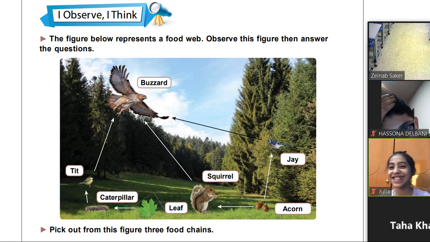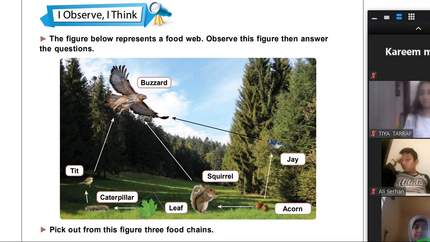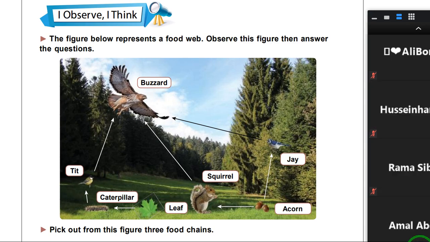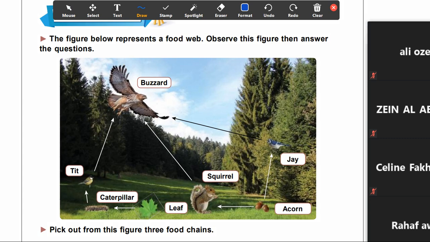Welcome to this session about the food chain, food web, and their importance in nature. As we said before, the food chain consists of links or organisms that are arranged according to what they eat. As we know, the arrow in the food chain means "is eaten by."